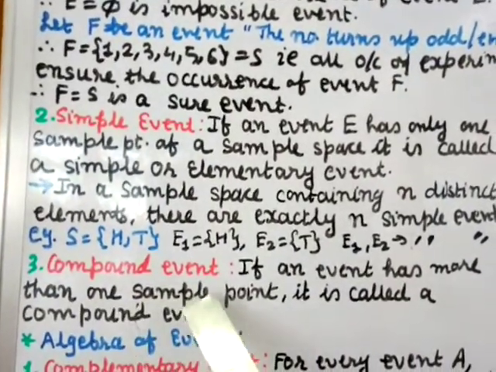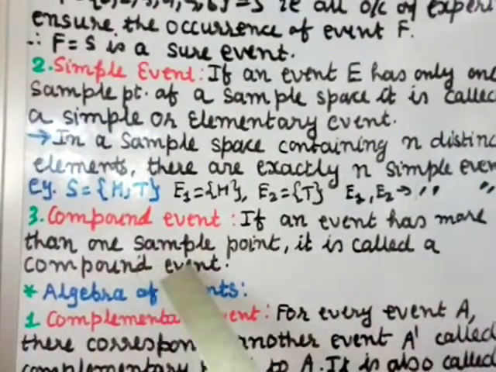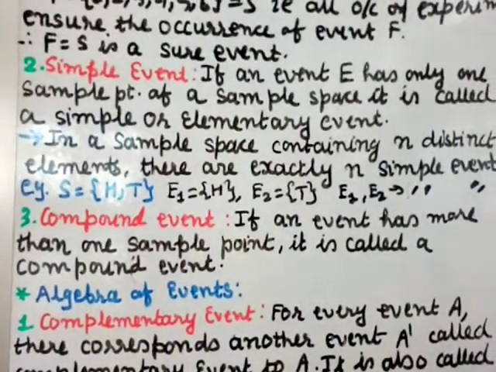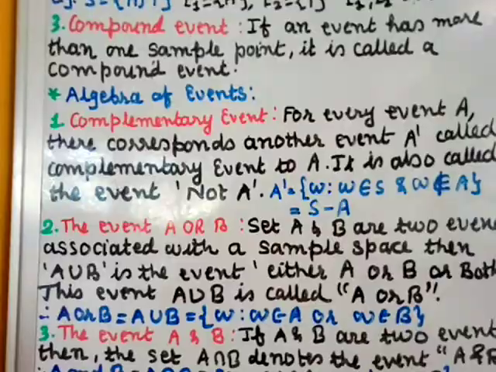Number 3, compound event. If an event has more than one sample point, it is called a compound event. So if an event has got more than one element, then you call it a compound event.